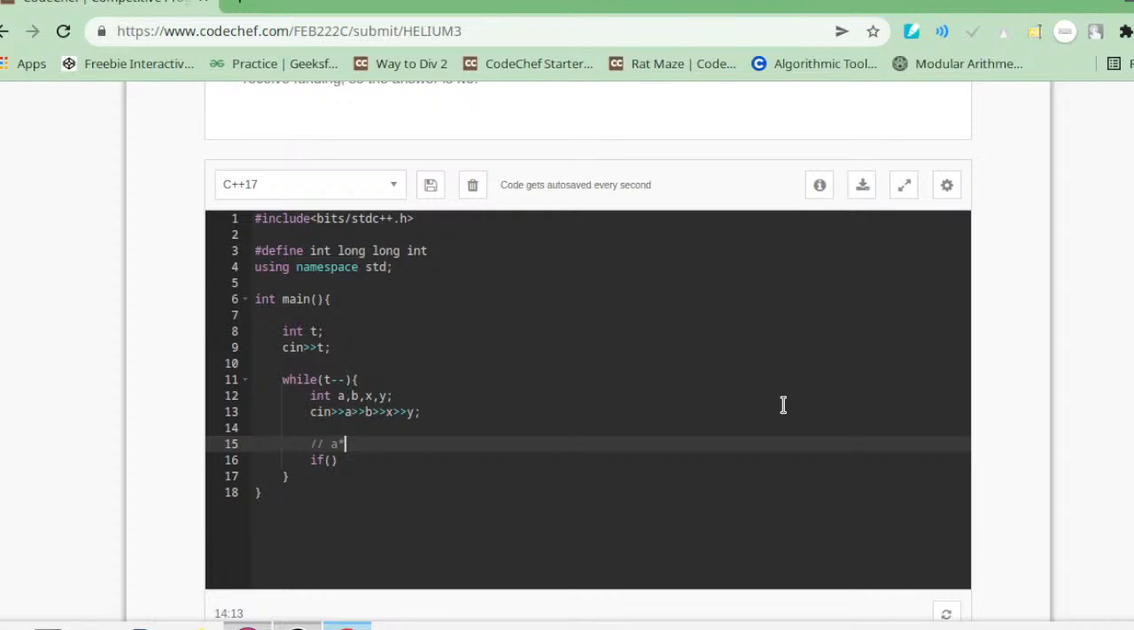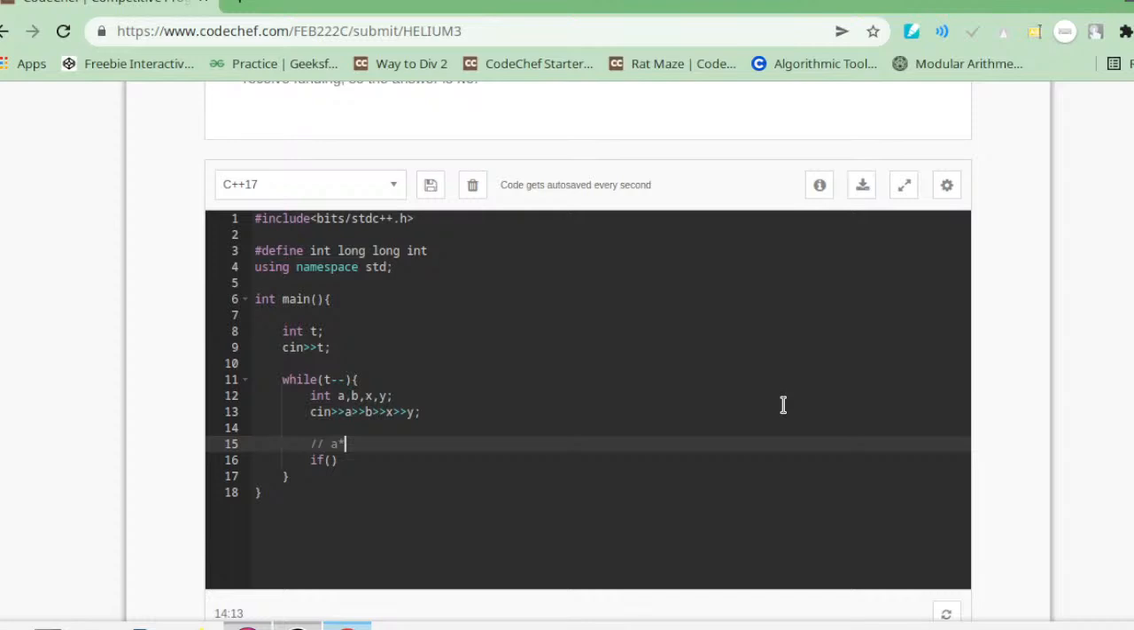And we know that for our answer to be yes, ab must be less than or equal to xy. This means that requirement must be less than or equal to availability. So now, if a into b is less than or equal to x into y, then it will cout yes.